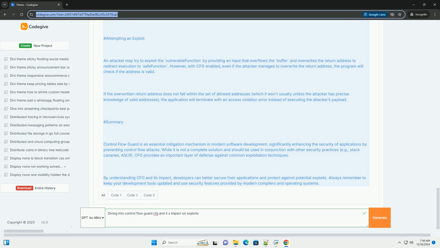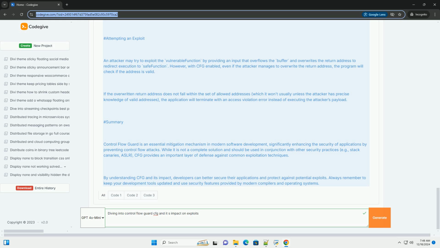When compiling the above code with Control Flow Guard enabled, using MSVC, bash: cl /EHsc /guard:cf example.cpp.